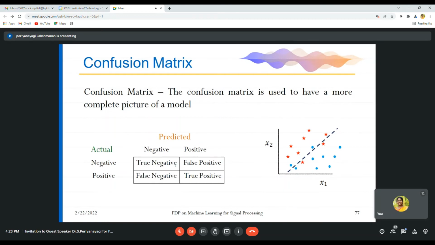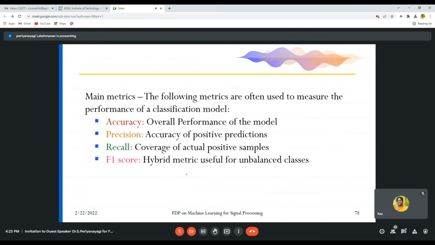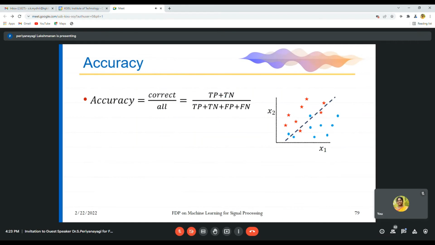These two cases we are taking, that is 2 divided by all the 4. That is called accuracy. So by looking at this picture, we can easily say this is lotus and this is roses. 80% is predicted accurately, 20% is predicted wrongly.